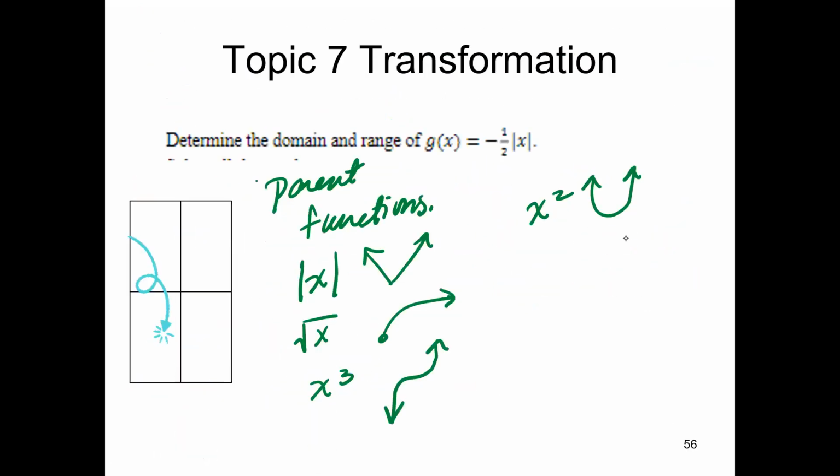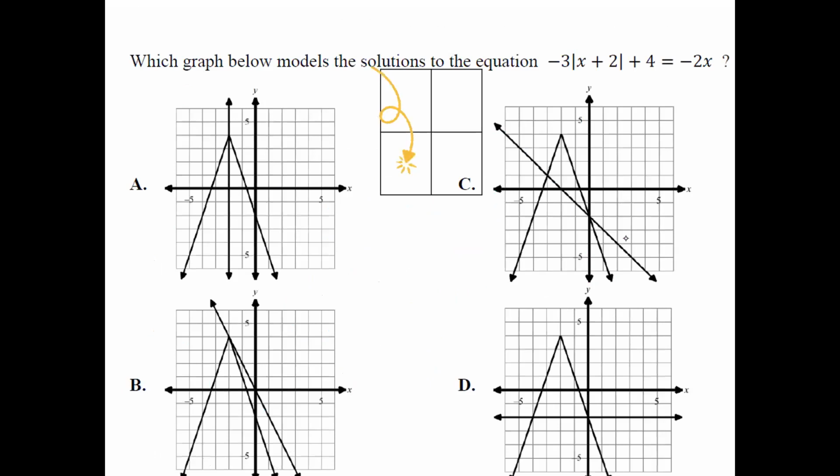Actually, you know what? I think I already did this one, so I'm going to skip it over to this one. Just kidding. So go over to topic number 7. Sorry. So topic number 7 is right here. It is on transformations, and this one says model this equation.